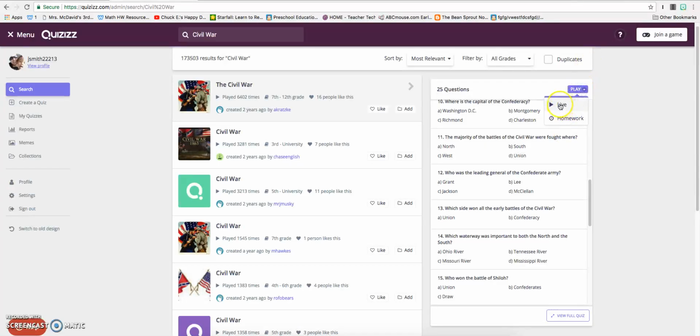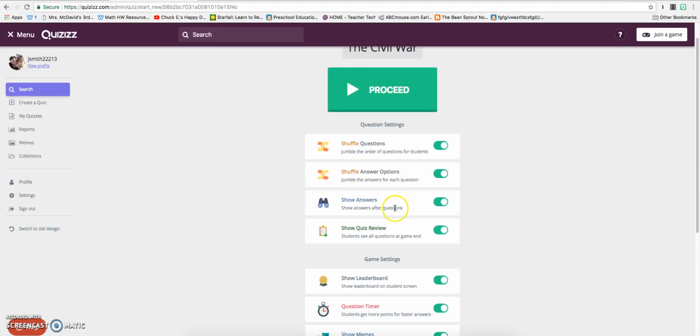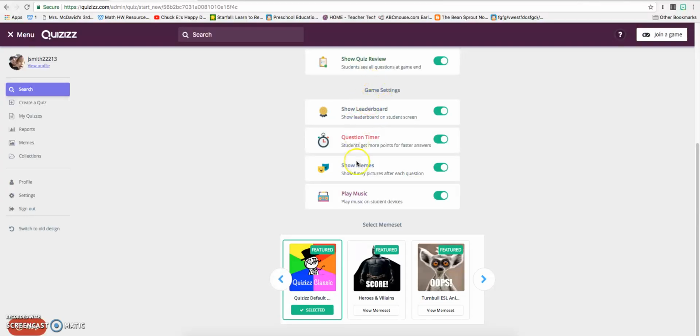Now, if you do play live, this is where you have the option of choosing how you would like the students to play it. You can have the questions shuffled so that all the questions are not coming on at the same time for the students, showing the answers after they answer the question, or having them wait until the end. The game settings, you can have the timer to where they're only allowed so much time to answer a question, showing the memes, playing music, and showing the leaderboard. If you do not want those shown, you can easily just click and the students will not see it as they play.